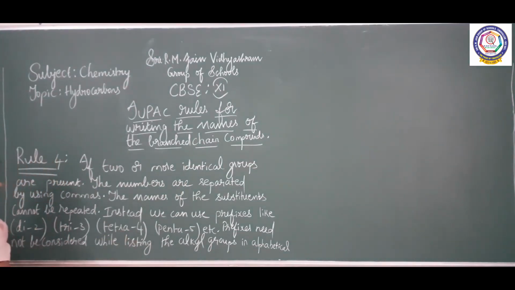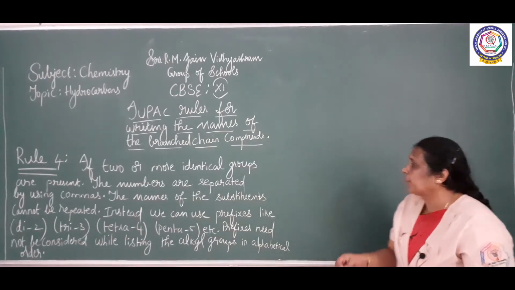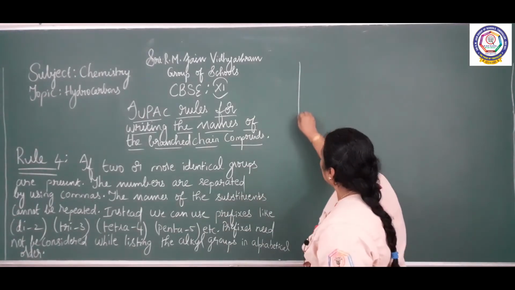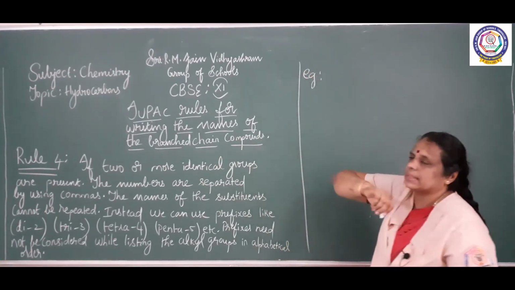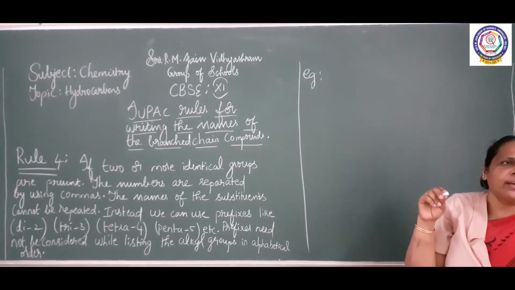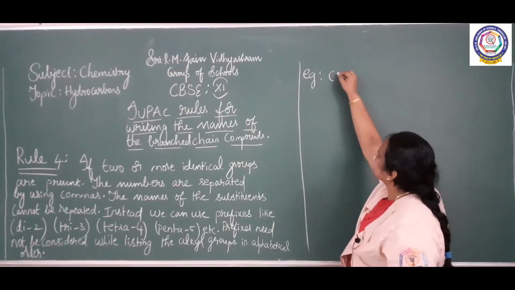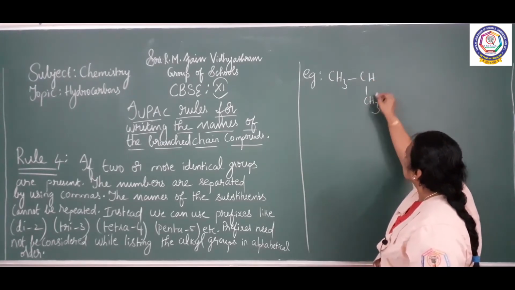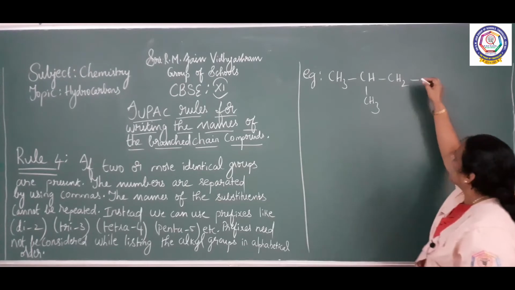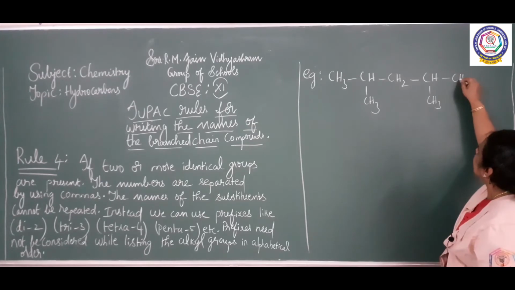So for example, I am writing the example here. For rule number 4, an example is coming like this. We are going to say two identical substituents. CH3, CH2, again CH3, CH3.